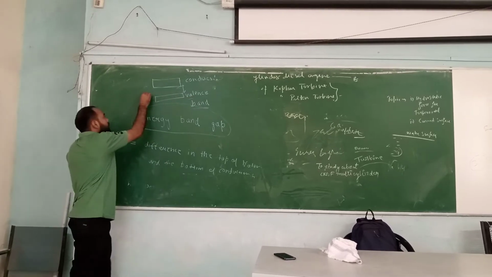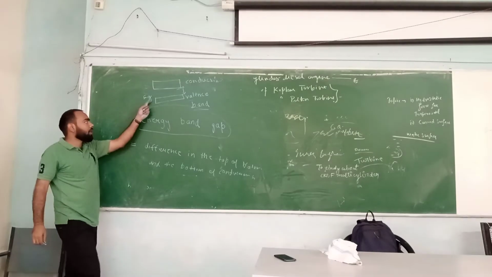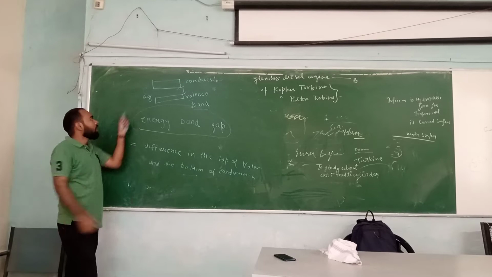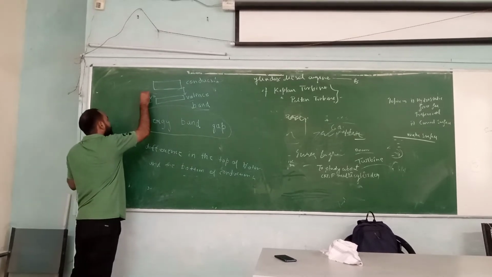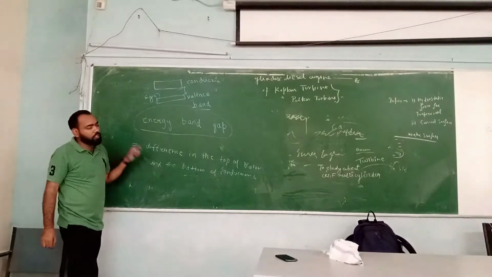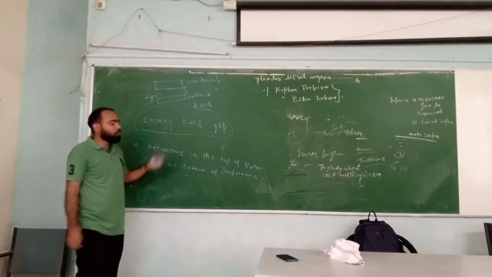The amount of energy band gap is also represented by Eg. The energy band gap is represented as Eg, and the value of this will definitely make you understand what is a semiconductor, what is an insulator, what is a conductor. So I mean to say what is conduction band and what is valence band.